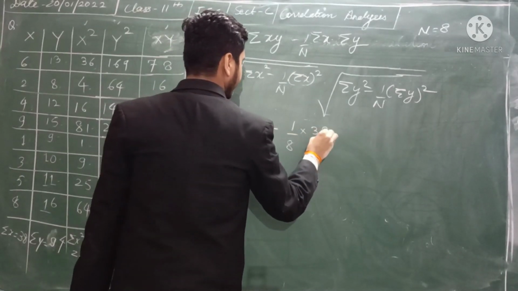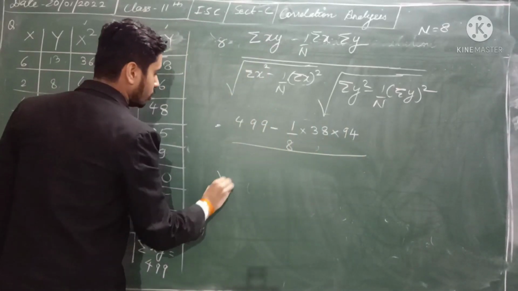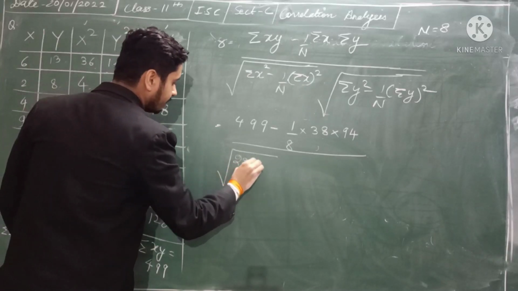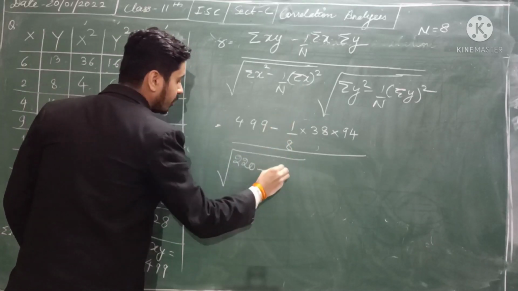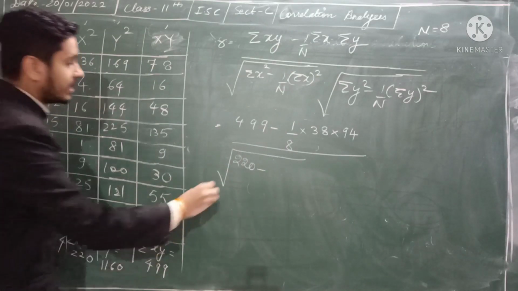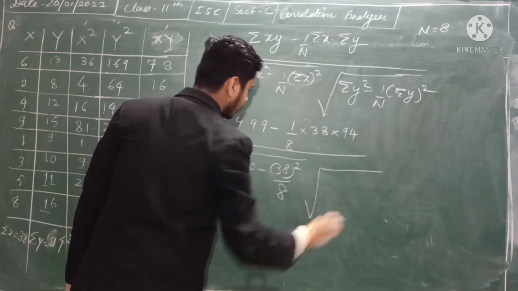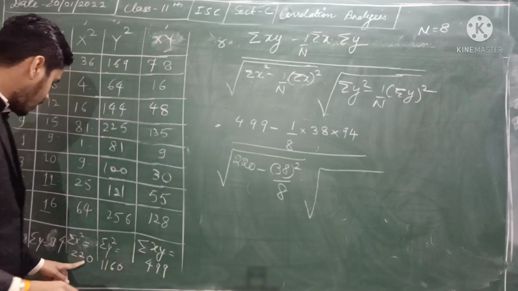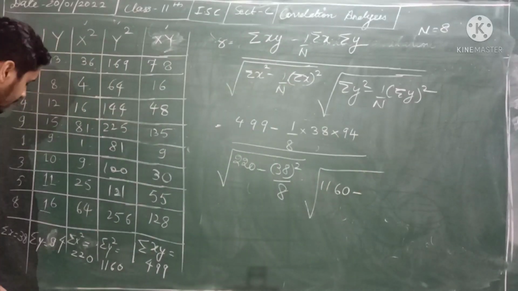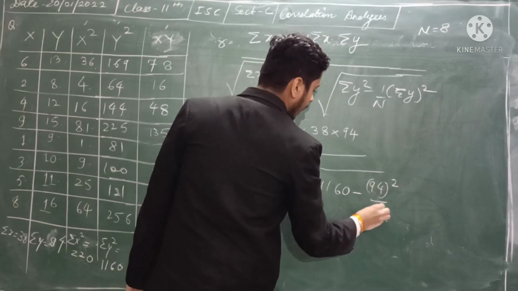So 38 into 94, whole upon root over summation of x square, which is 220, already found, minus 1 upon n, summation of x the whole square, so 38 the whole square upon 8, and into root over summation of y square, this is 1160, so 1160 minus summation of y is 94, so 94 the whole square upon 8.